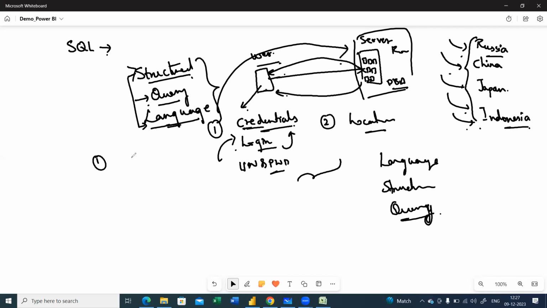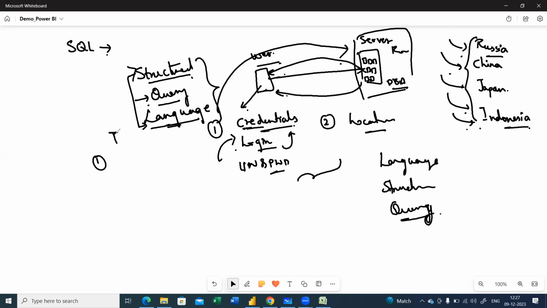Now, some of the databases that we have. You can't use Excel for a large amount of data, so you go to the next level, that is databases. The databases are again stored in the form of tables. I'll show you how we can interact with the server in a couple of minutes.